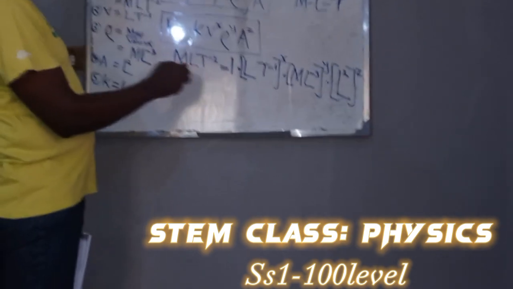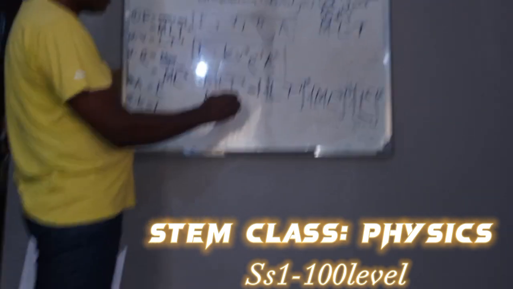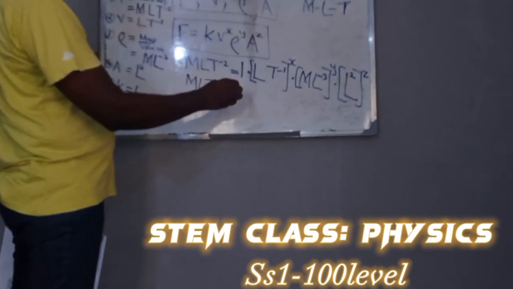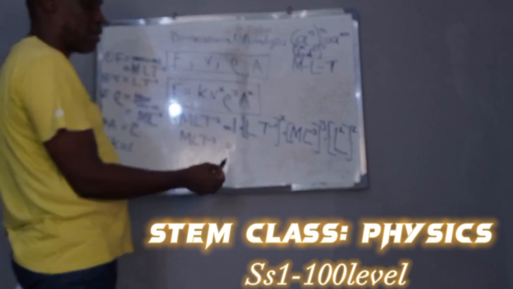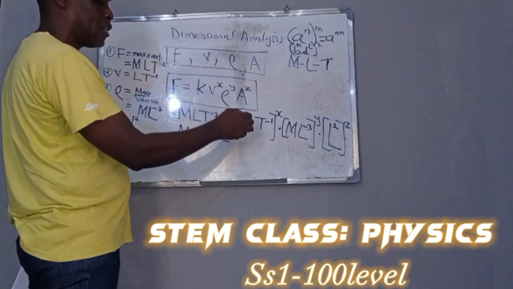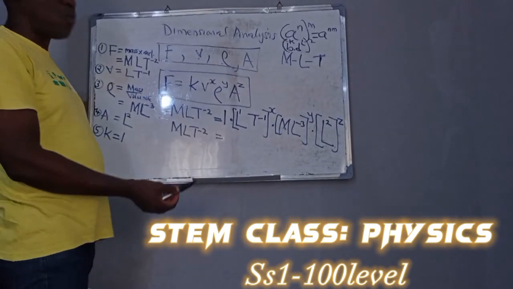So here we have M L T minus 2 equals to, now let's apply that concept I just explained here. This one is L, that is L raised to power 1. Because one exponent, what is there is actually what? 1.